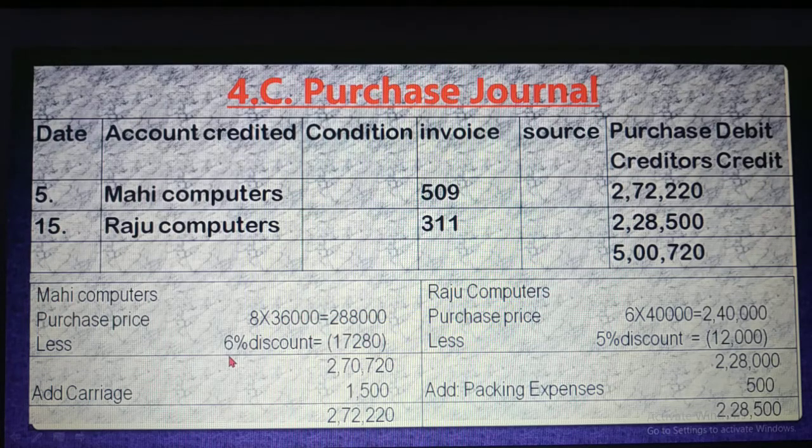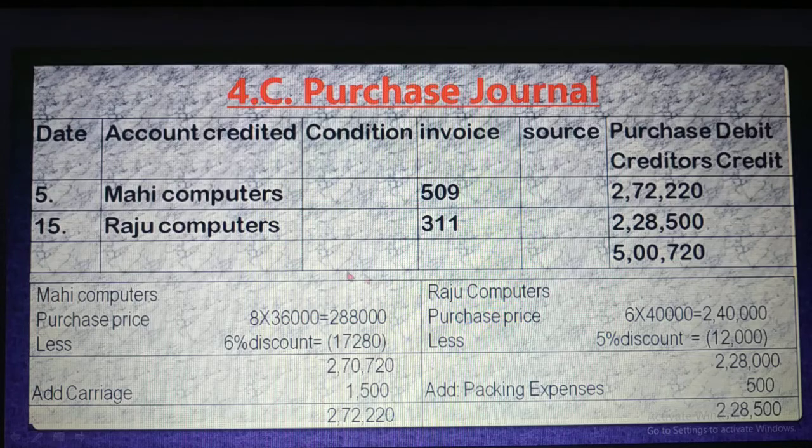So the amount of discount is 17,280. 2,88,000 into 6 divided by 100, then you will get the amount. Then we have to subtract it, giving 2,70,720, and we have to add carriage, the incidental expense, 1,500. So the total purchase cost is 2,72,220. That is what we have written here.